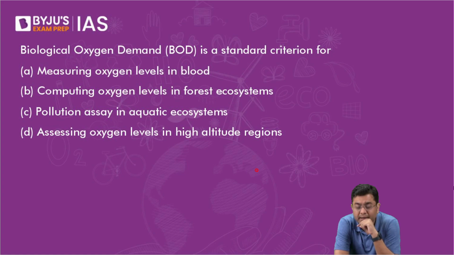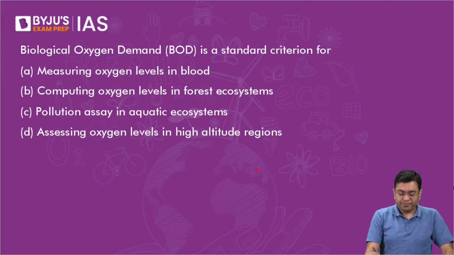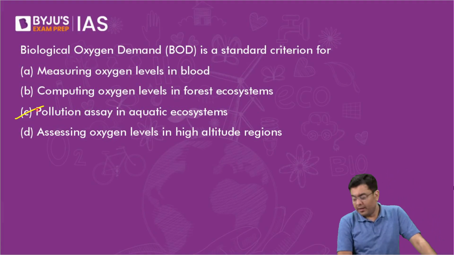I will tackle that. What if you come across a very factual question like the Gothenburg Protocol? So sometimes these factual questions are also asked in the mains. So in this, yes, most of you are correct. The answer is going to be C, that is pollution assay in aquatic ecosystem.